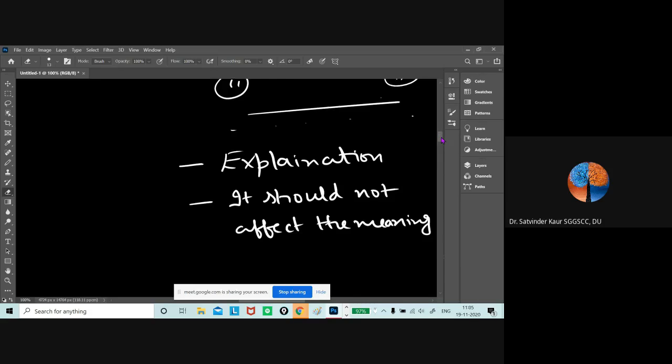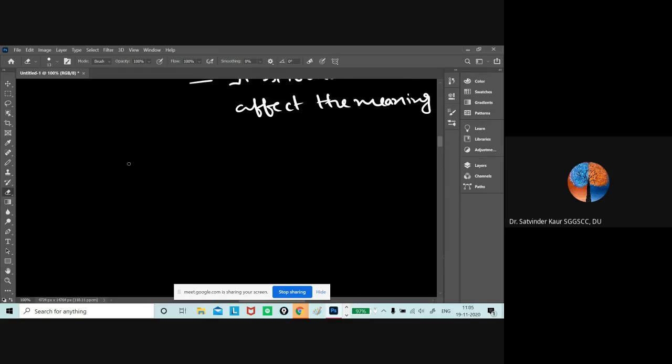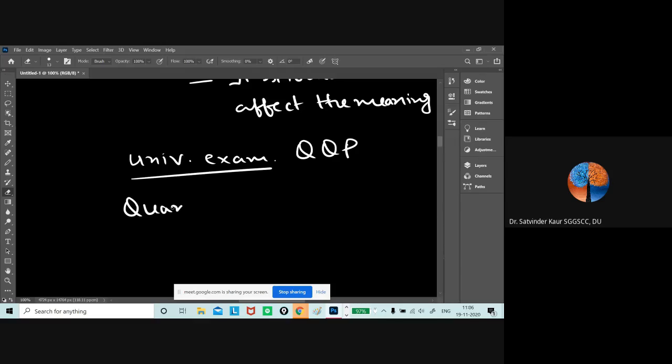One more thing I would like to add here is that whenever we are writing the university exam, the length of the answer is important. It will go according to the QQP principle, where we talk about the quantity, and quantity is in direct proportion to the weightage of marks.